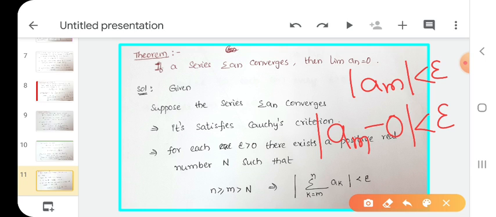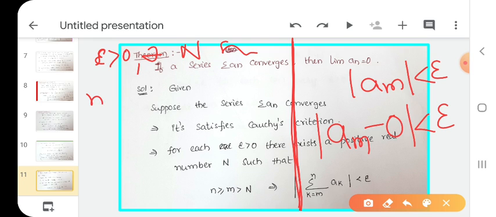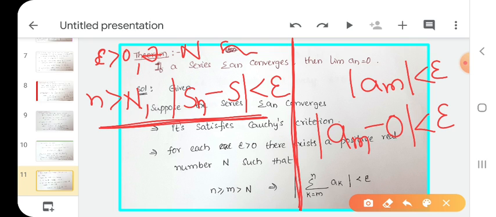Now tell me, what is the definition of limit of a sequence? For each epsilon greater than 0, there exists a natural number capital N such that for n greater than or equal to capital N, mod Sn minus s less than epsilon. This is the definition of limit.